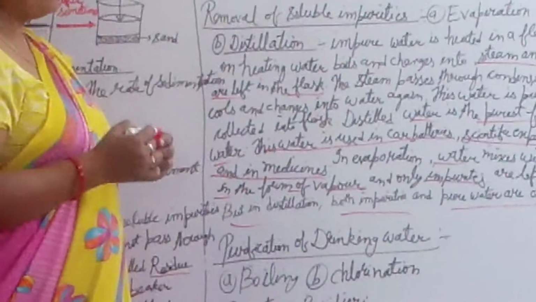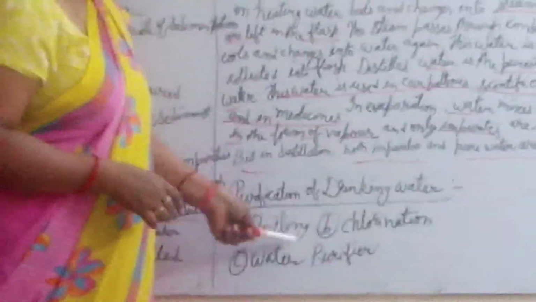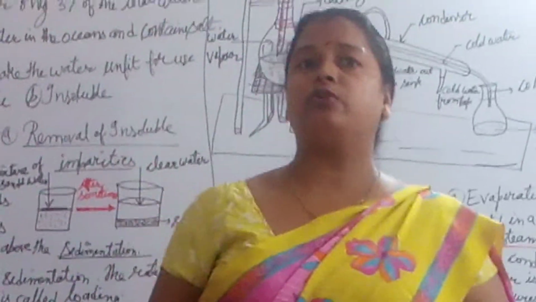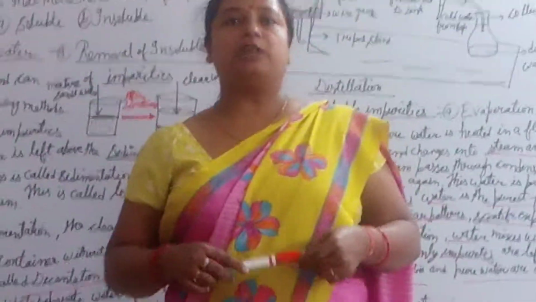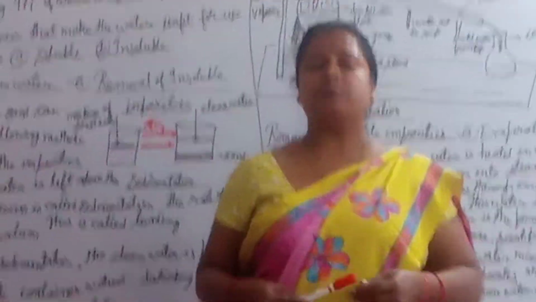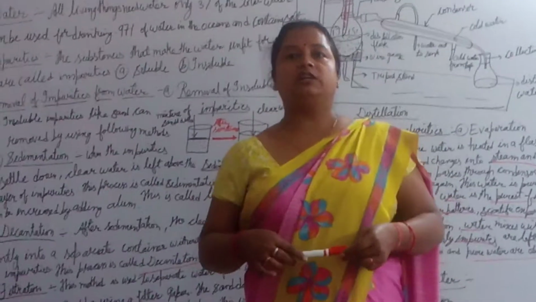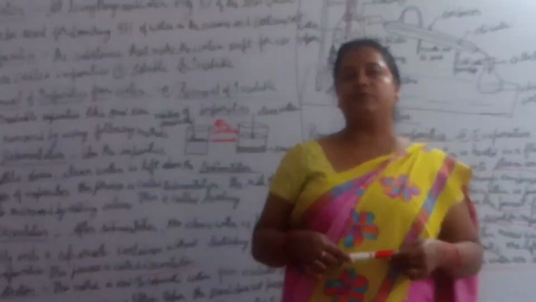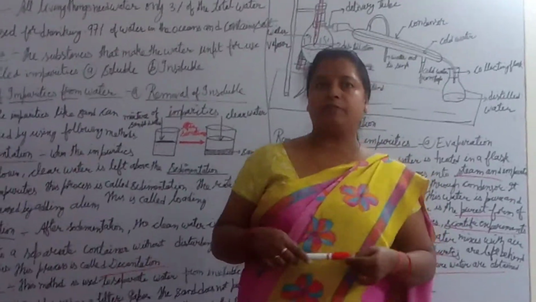Now, how can you purify the water? We can purify the water by boiling, by chlorination, and by water purifier. Boiling is used in village areas where no new techniques are available. They cannot purchase RO and all those things, and sometimes they do not have electricity. So through boiling they can filter the water. Otherwise, they can filter the water through cotton cloth. But this is the basic method. They can boil the water, and through boiling the water can be purified.